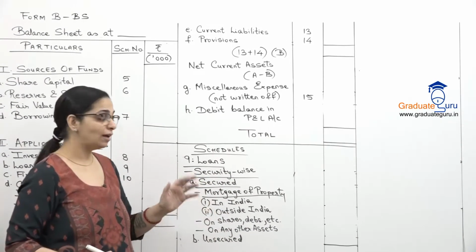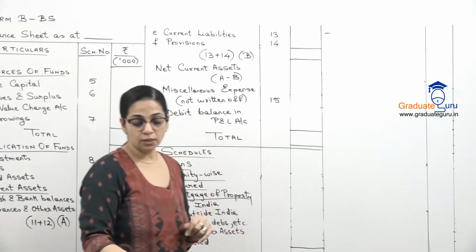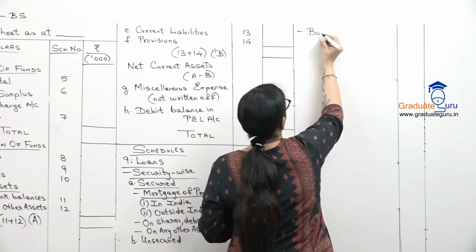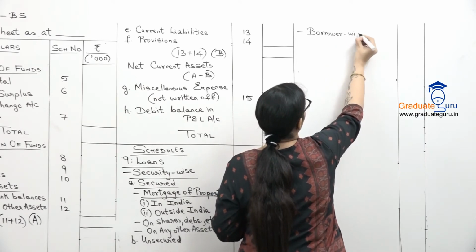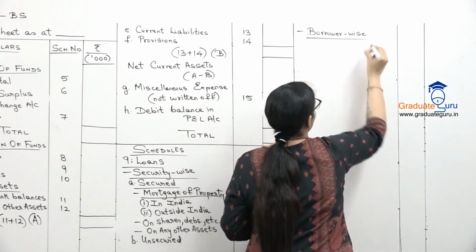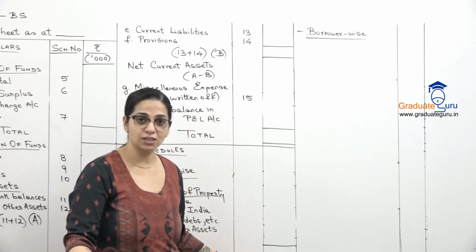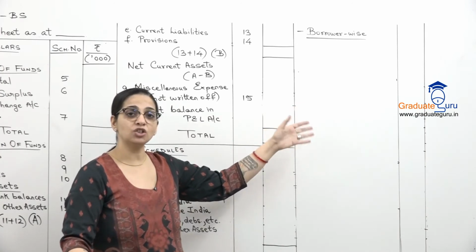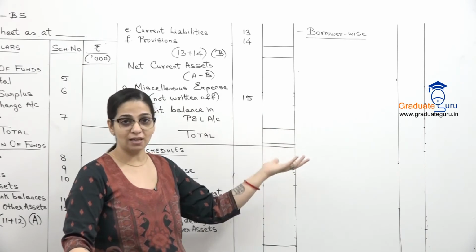After that, we have a second classification also, which is the borrower-wise classification. You have to remember that the total will be the same. So whatever total I get over here for security-wise classification, same total I will get for borrower-wise classification also. But this is just a different way of presenting it.